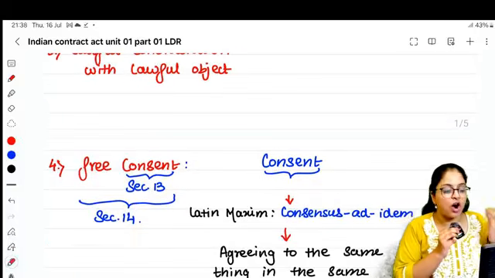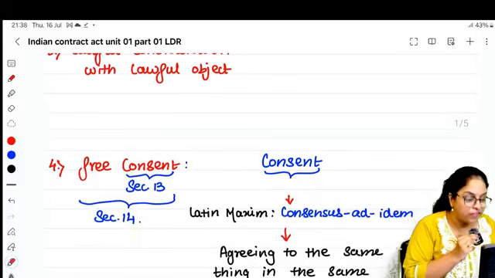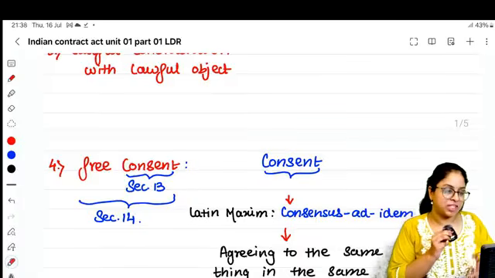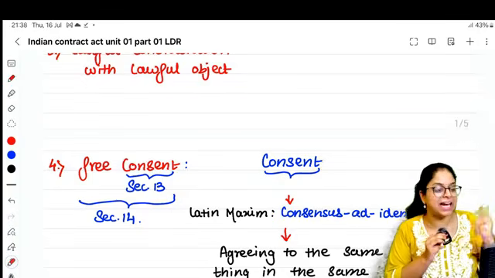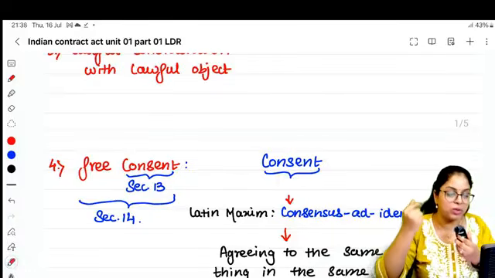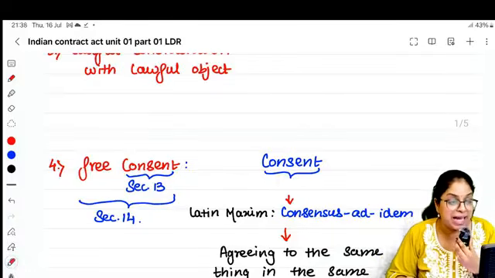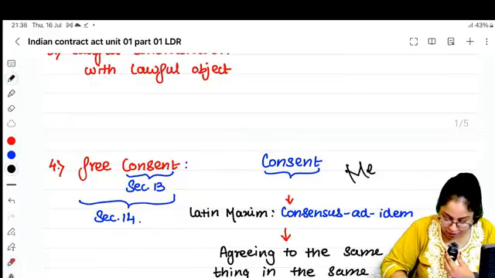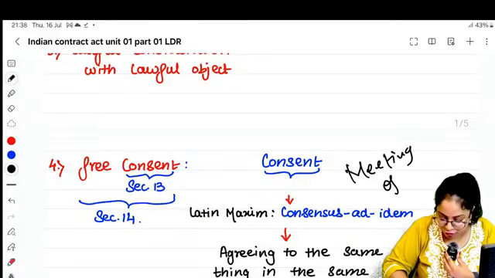Fourth point, when entering into a contract there should be free consent. First of all, free consent. Like, you understand what consent is. Consent is when 2 people agree to the same thing in the same sense. In law we also call it meeting of minds.